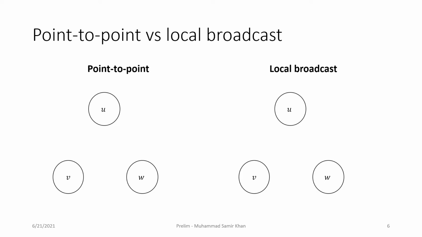The multi-party equality problem has been considered before in the point-to-point communication model. To see the difference between the two models, let us look at this example. In the point-to-point model, when a node U sends a message MA to node V, it is private between U and V, and node W does not overhear it. So if node U wants to communicate with node W, node U must send another message MB to node W. And again, this message is private between U and W, so node V does not overhear it.